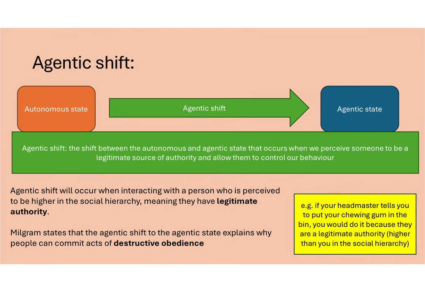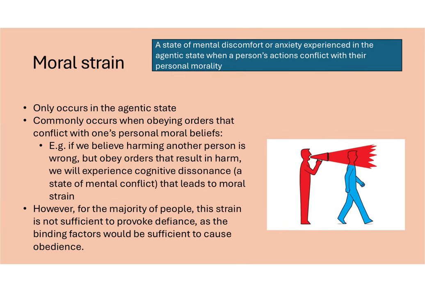Milgram will say that this agentic shift explains why people can commit acts of destructive obedience. For example, if you're walking around the college and your headmaster tells you to put your chewing gum in the bin, you would follow that order because you see your headmaster as a legitimate source of authority because they are higher than you in that social hierarchy. However, as part of destructive obedience, we can experience moral strain. That is the discomfort or anxiety that will be experienced only in the agentic state when the actions that our legitimate authority figure has ordered us to do conflict with personal morality.